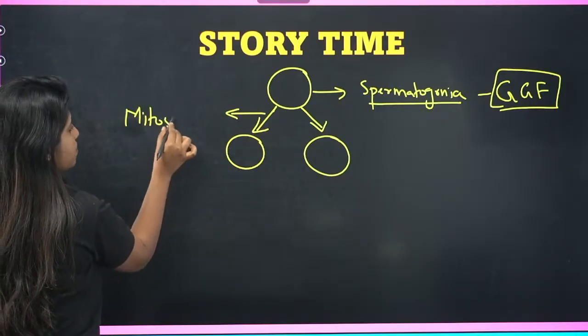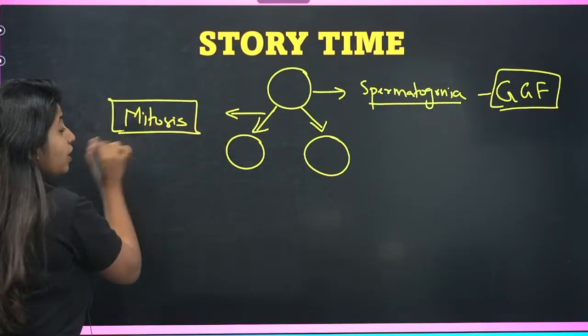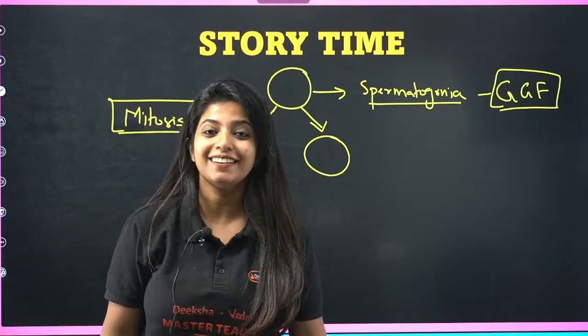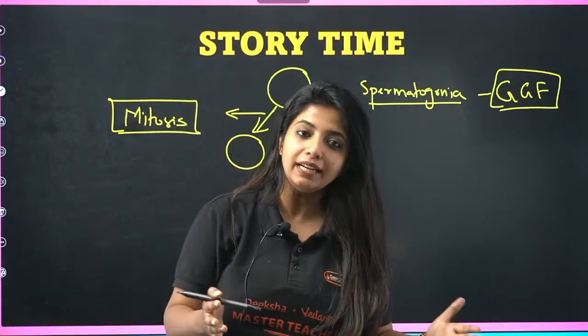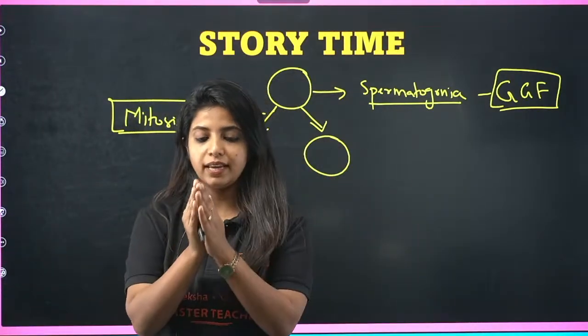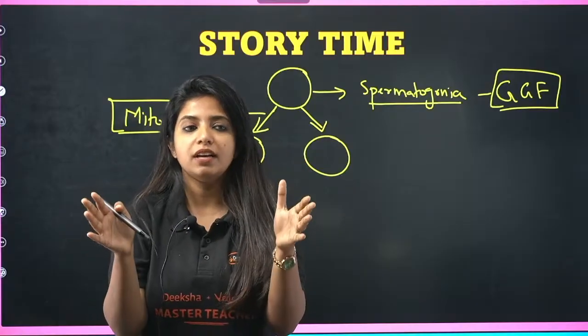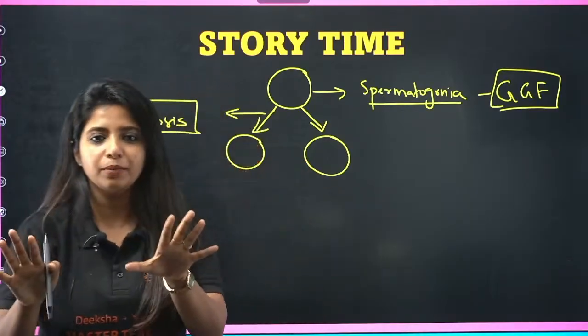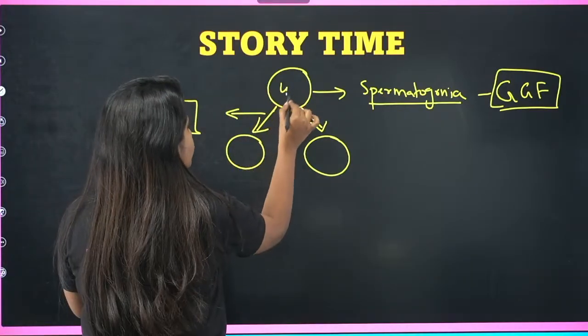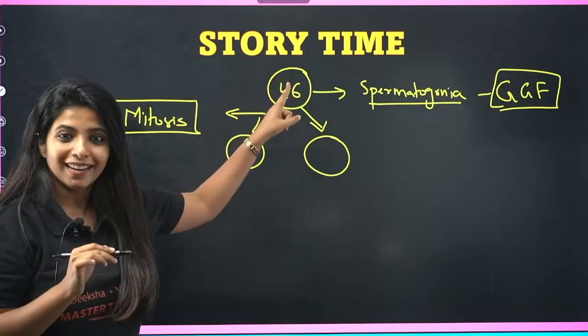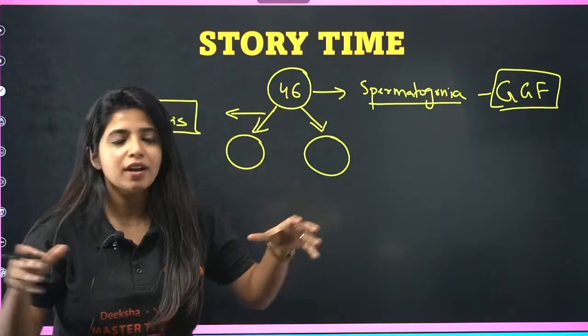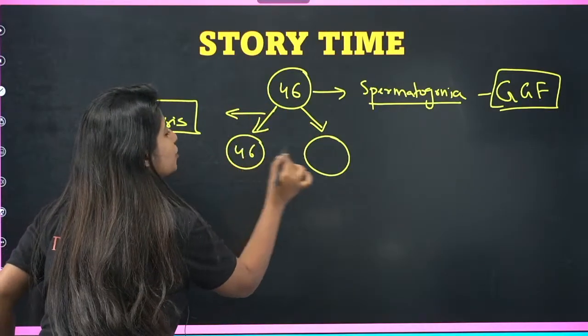It's known as mitosis. You might have heard about mitosis and meiosis in grade 11 or before as well. Mitosis is a division of a cell where it just divides without reducing the number of chromosomes. For example, if 46 chromosomes were in this cell, and this cell divided into 2, the other cells will also have 46.